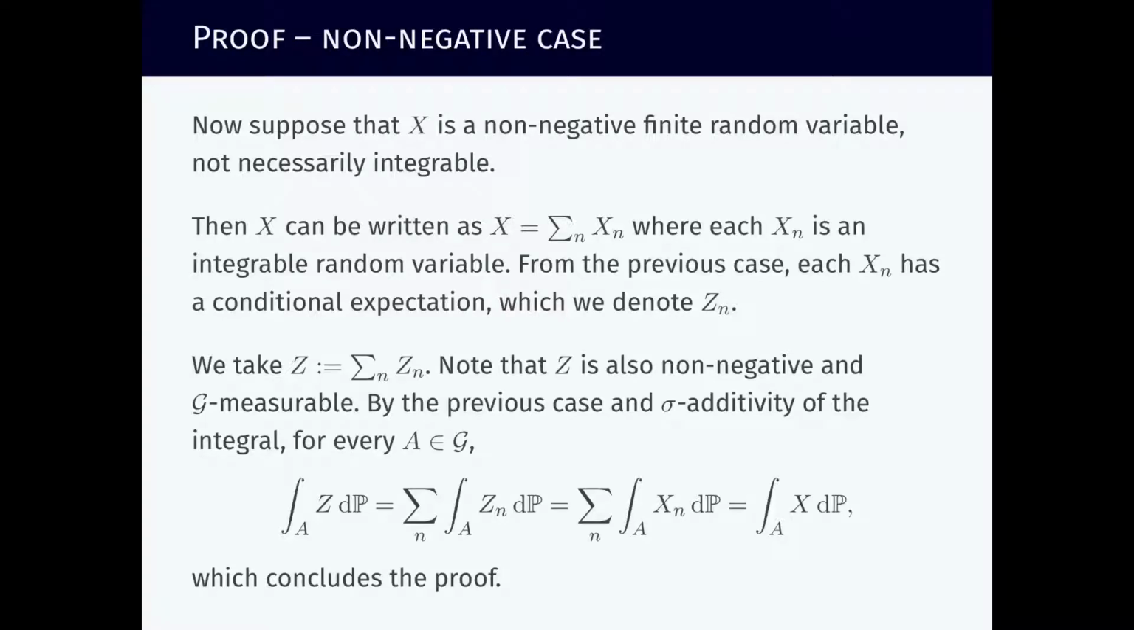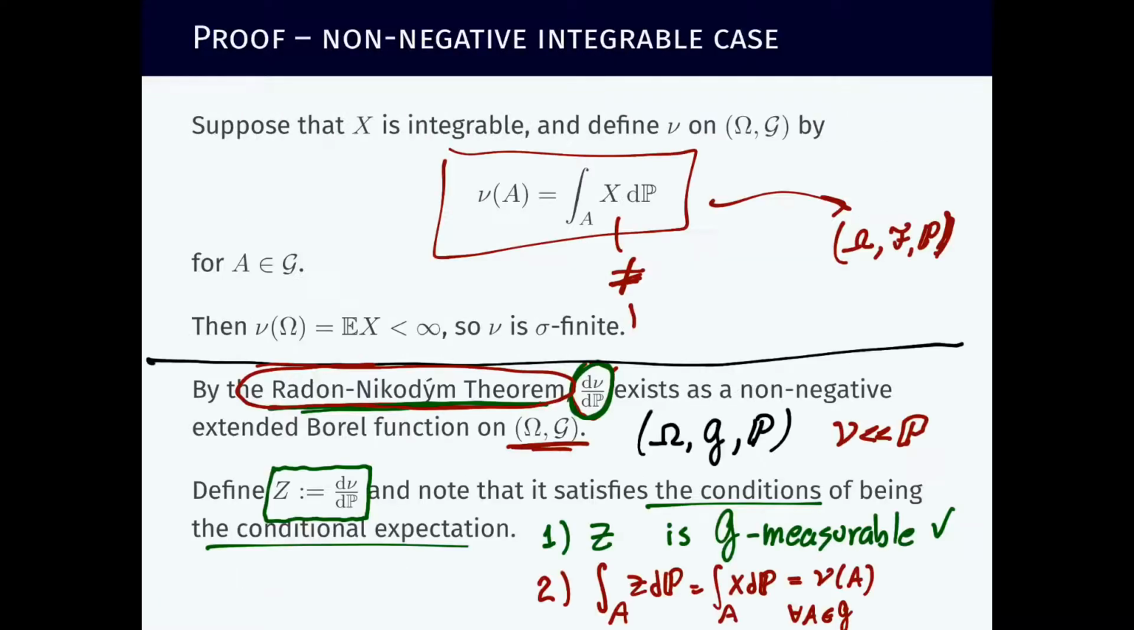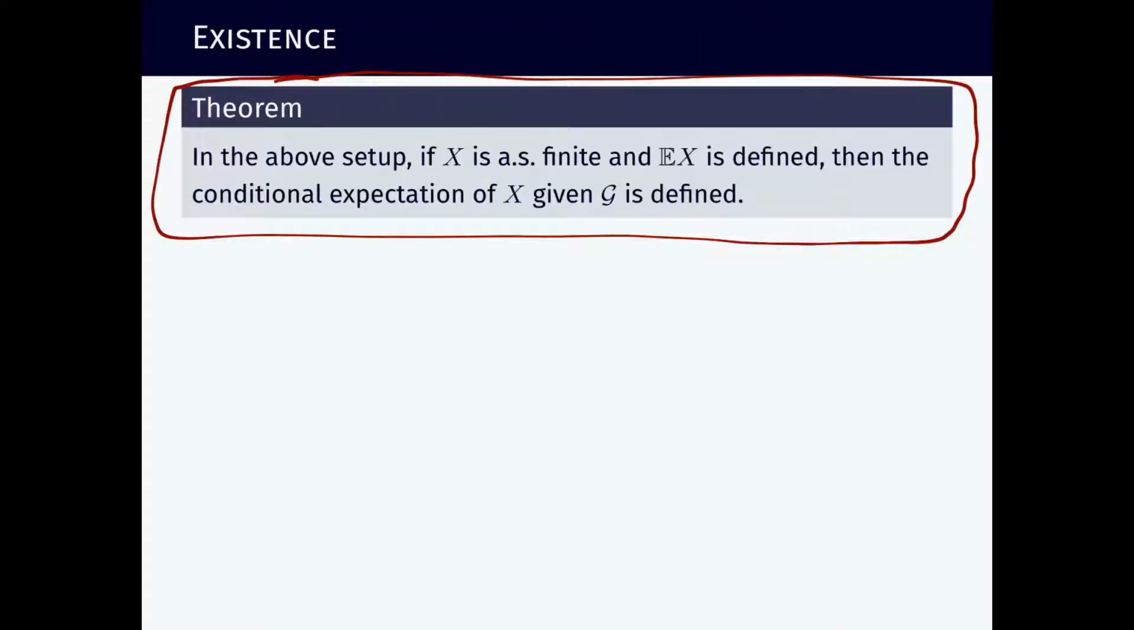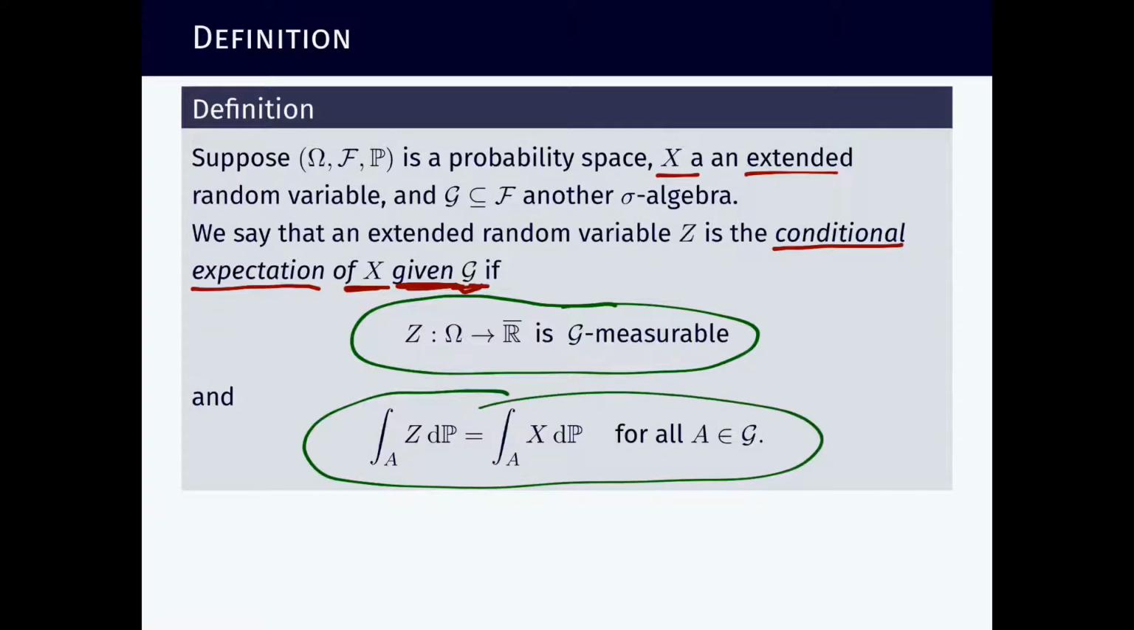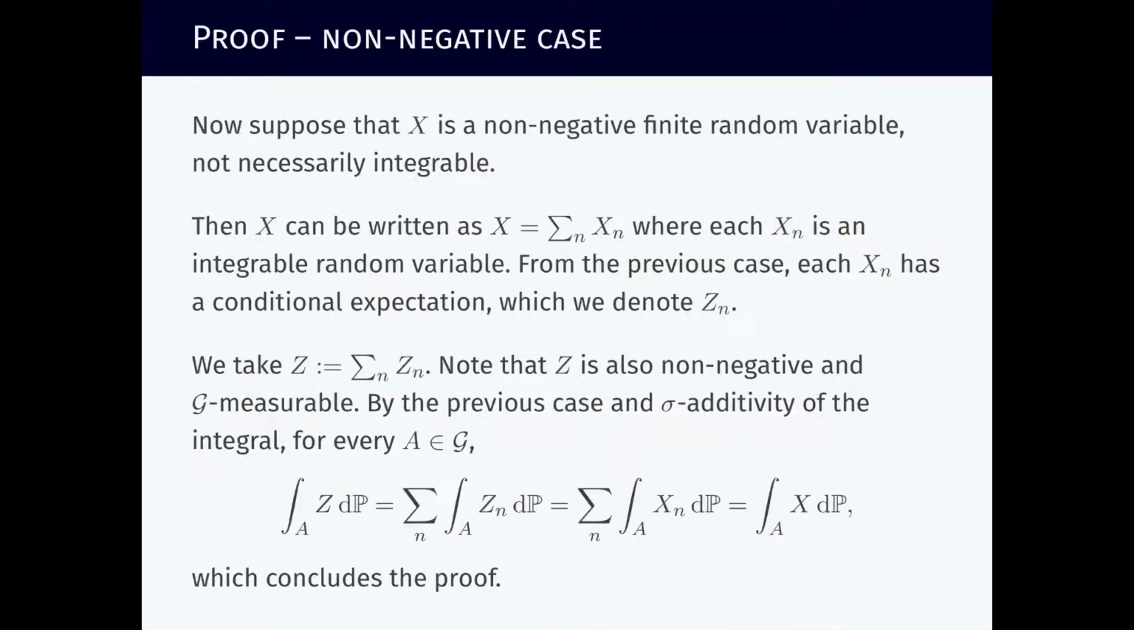Continuing the proof. Again, what are we proving? We're proving existence of conditional expectation of a random variable, which is almost surely finite and whose expectation is defined. And what is the conditional expectation? The conditional expectation is another random variable that satisfies these two conditions. And we have already given a proof.